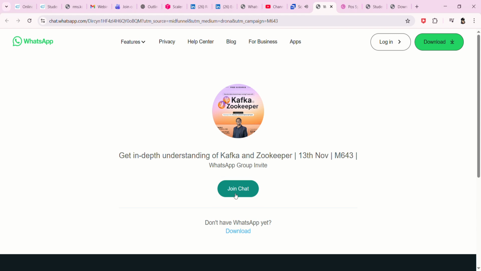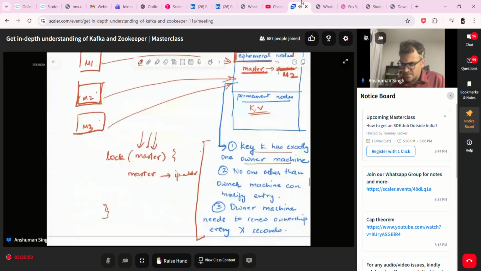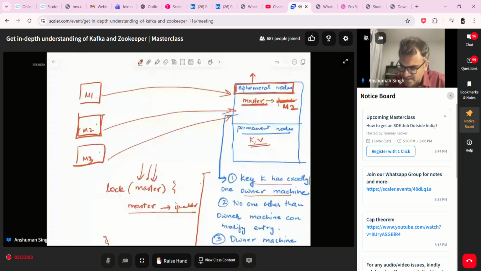Now what's going to happen is, obviously, if all 3 are reaching at the same time, only one will be able to acquire the lock. Hypothetically, let's say M2 acquires the lock. M2 is able to get through. So M2 will create this entry, master, and the IP address will be of M2. So this happens, successful, great. Because this was successful, M2 will assume I am the master now.